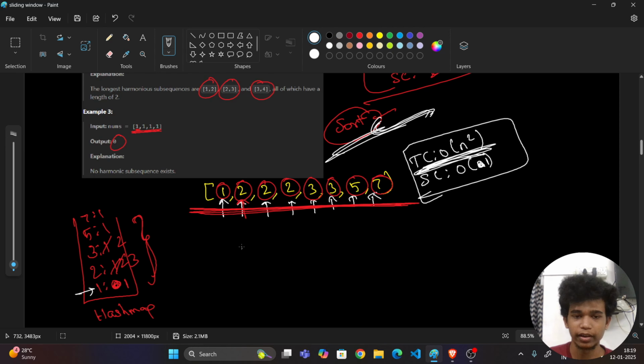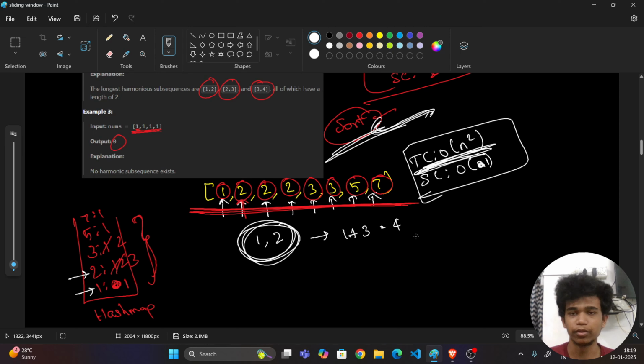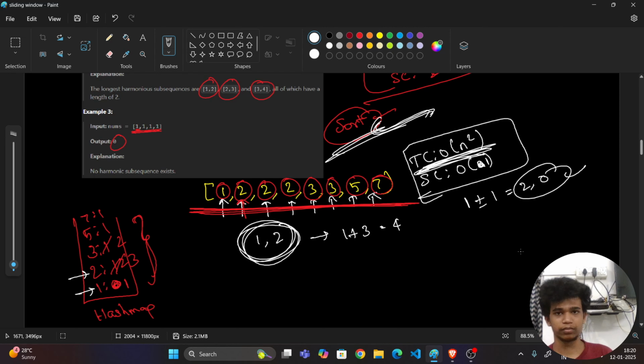First of all, it is 1, right? So whether we have 1 plus 1 is equal to 2. Yes, we have 2. Okay. So if I take 1 and 2 alone, what is the count? So 1 occurs 1 time and 2 occurs 3 times, so it will be 4. Okay. Is there any 0? No, there is no 0, because 1 can have a plus or minus 1 difference, right? So which is equal to 2, otherwise 0. These are the 2 possibilities I can have.